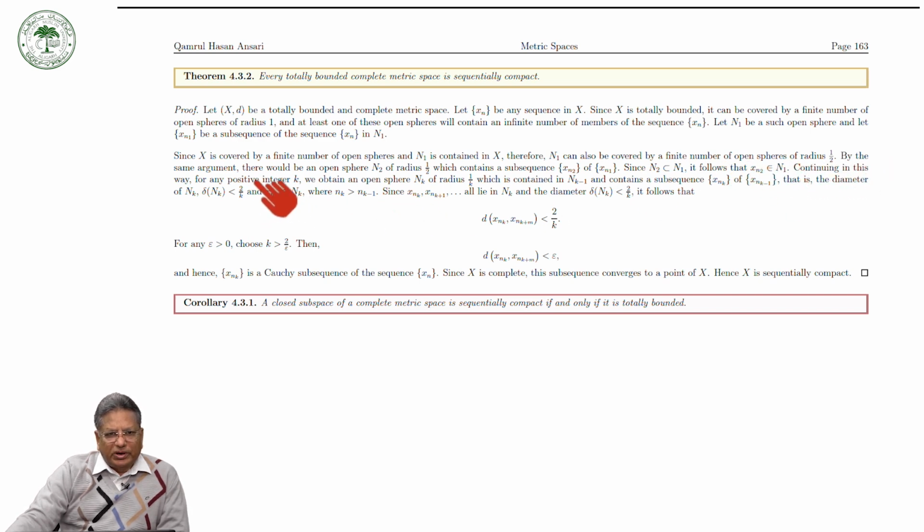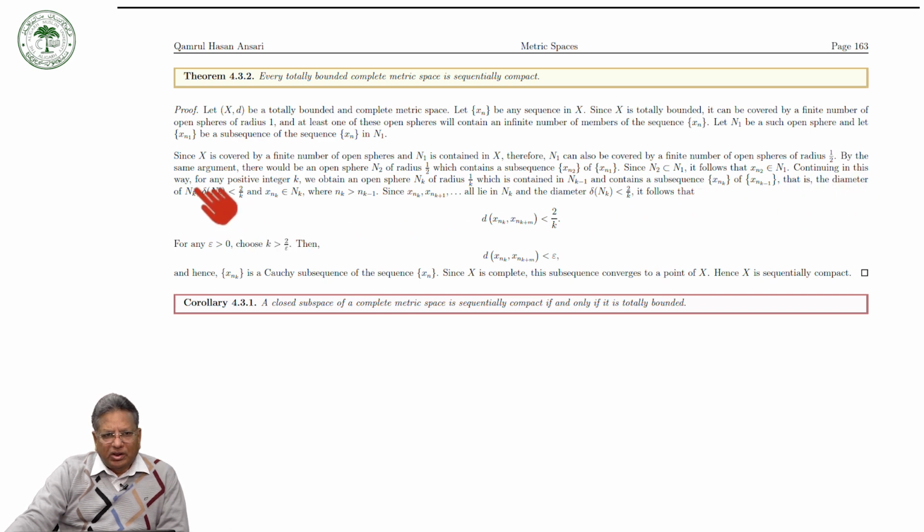By the same argument, there would be an open sphere N_2 of radius half, which contains a subsequence x_{n2} of x_{n1}, and since N_2 is a subset of N_1, it follows that x_{n2} lies in N_1.